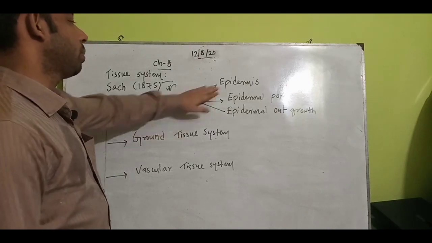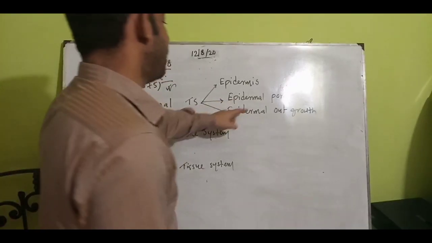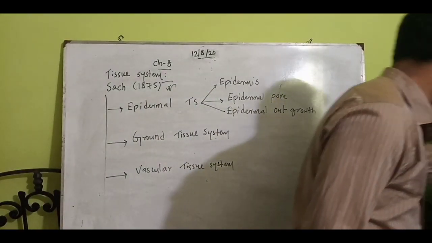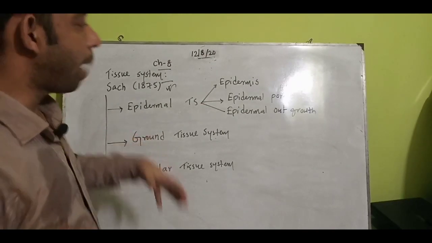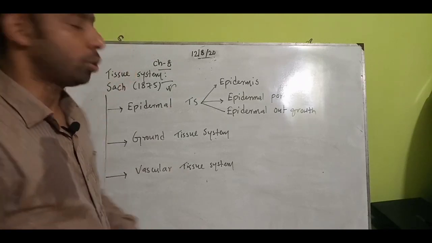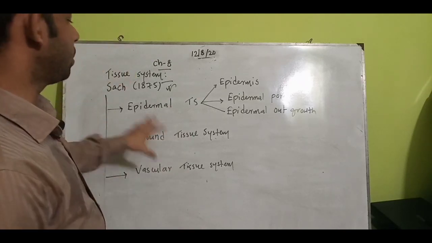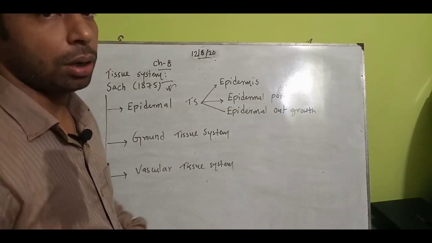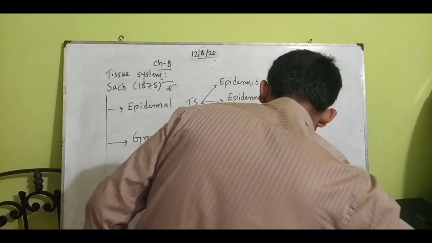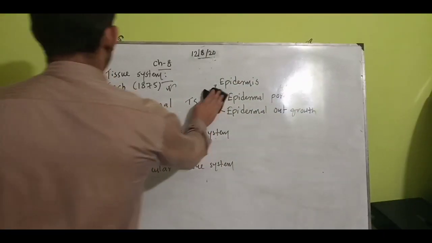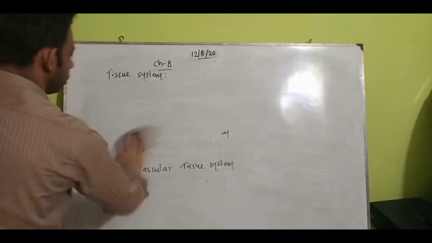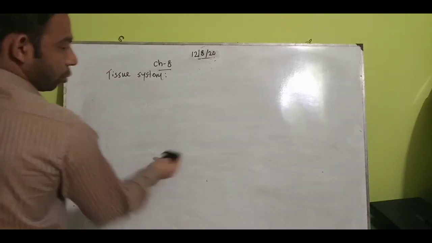The epidermal tissue system, epidermal pore, and epidermal outgrowth are the important parts. Today we will try to understand the epidermal tissue system, or epidermis. When we go through the next topics, we will understand the later ones in that specific case.